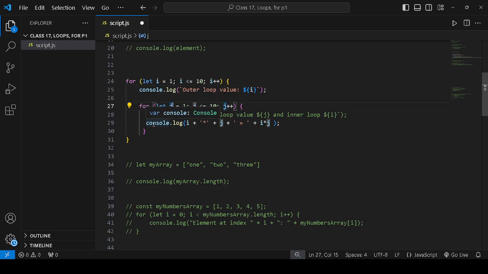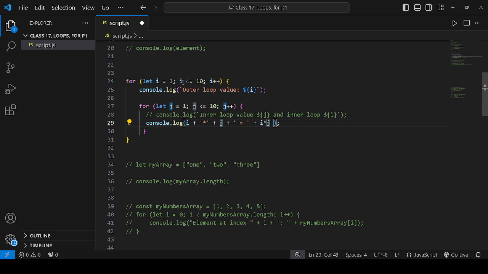But in the console there are some differences: console.log i, plus a multiplication sign in a string, plus j, plus an equal sign, plus i multiplied by j. The i value will print, the multiplication sign will print between the i and j values, then the equal sign, and then i and j will be multiplied together and printed. It's in table form.